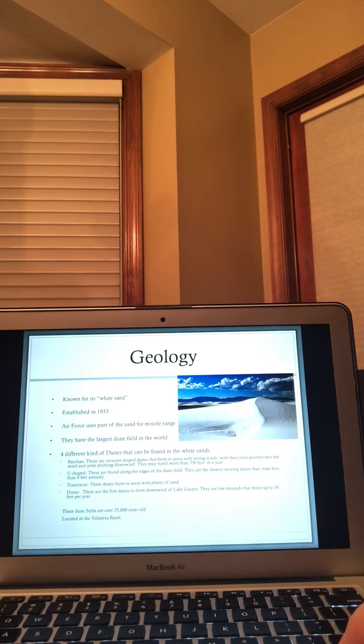And the White Sands is located in the Tularosa Basin. They call it the Tularosa Basin because it's a graben, and it has no outlet for surface water because they get very little water. It's like a bathtub with no drain. It can't empty out.